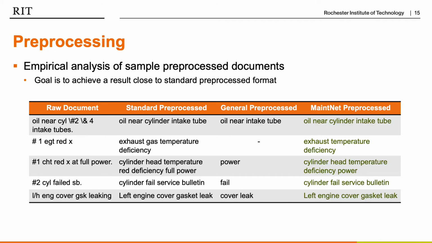We also empirically analyzed different document samples to see how general preprocessing algorithms handle this dataset, and we can see that MaintNet preprocessing outperforms the general preprocessing algorithms in extracting as much information as possible and preserving the important domain words as well.